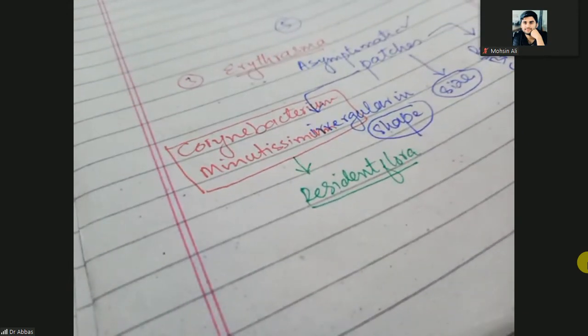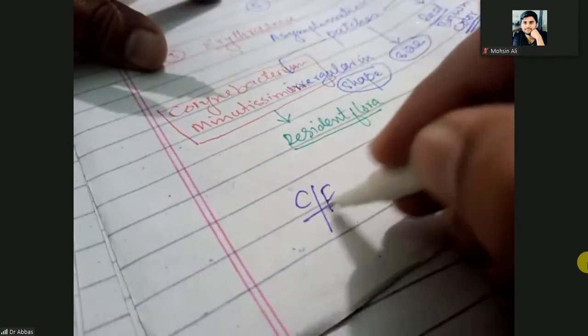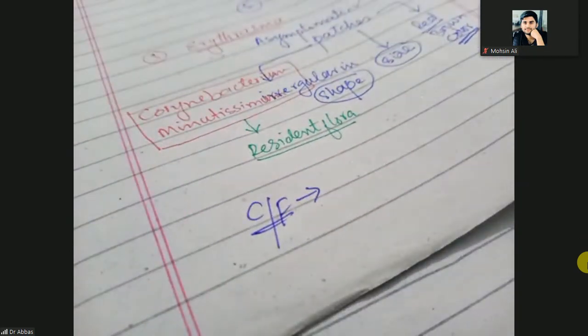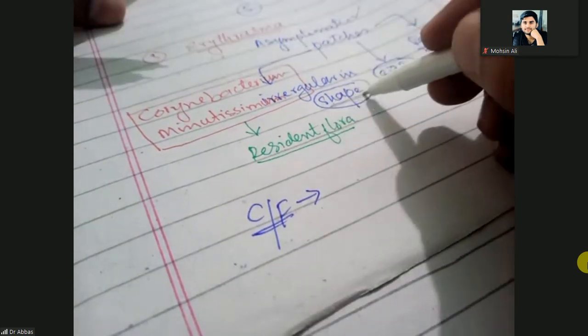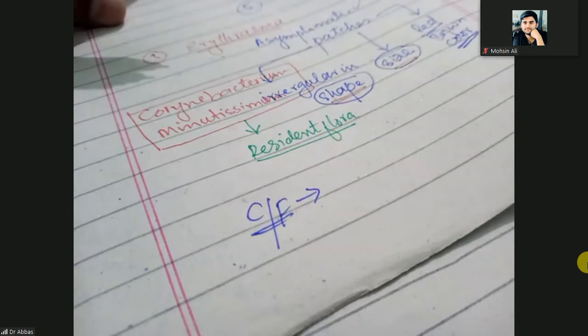So what are the clinical presentations or clinical features of erythrasma? Clinically the patient will come with asymptomatic patches irregular in shape and size, and the color will be red-brown.